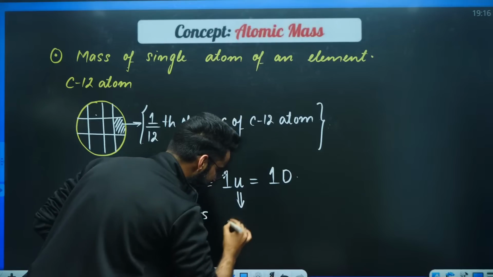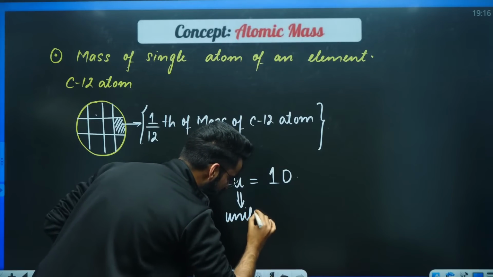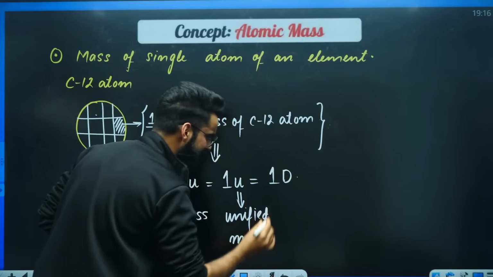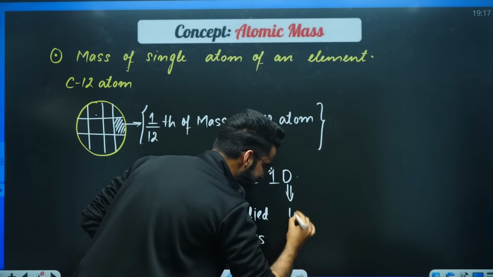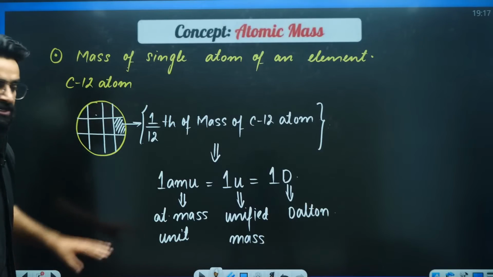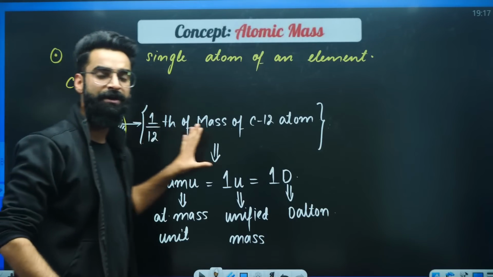This U stands for unified mass. And this D stands for Dalton.